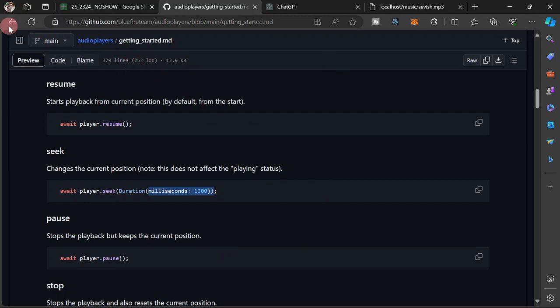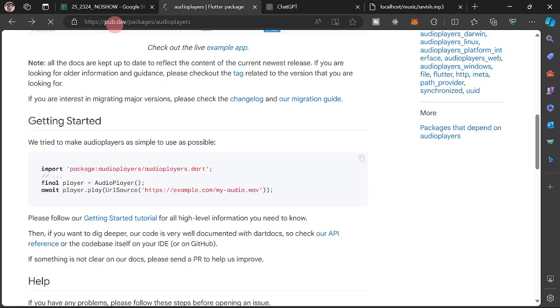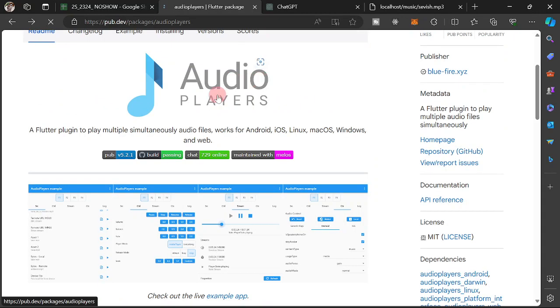So again, just go to pub.dev, then you're going to look for audio players.